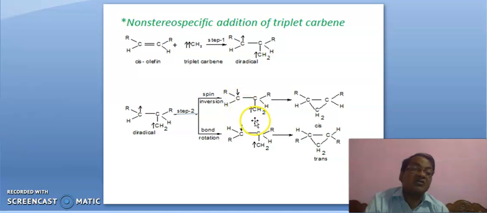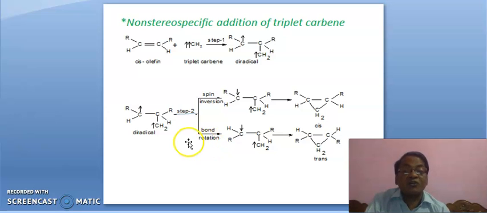It is anti-clockwise spin and it is clockwise spin, leading to this product. Here these two alkyl are on the same side, and also here these two alkyl are on the same side. Why is it so? Because here only this electron has changed its spin to react with this electron. So there is no change in configuration.